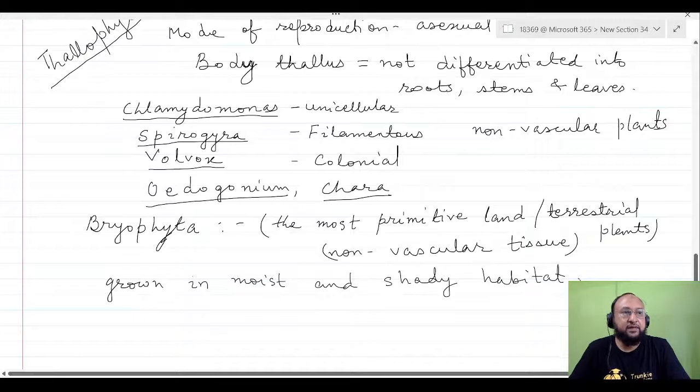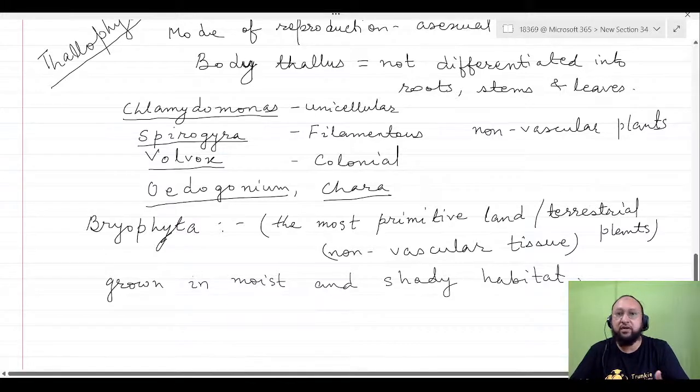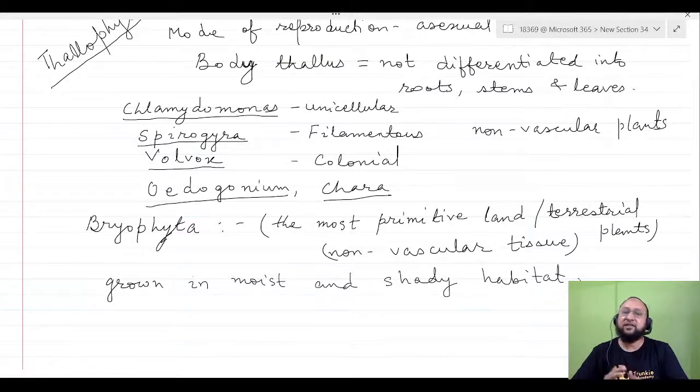And they are not seed producing plants, obviously, because there is no flower and no reproduction like we find in the flowering plants. So no seed is formed. But as we go to a little higher group, pteridophytes, we'll find some vascular tissue has developed.